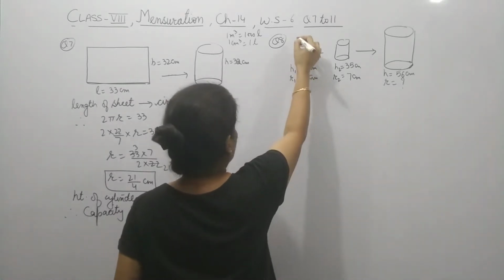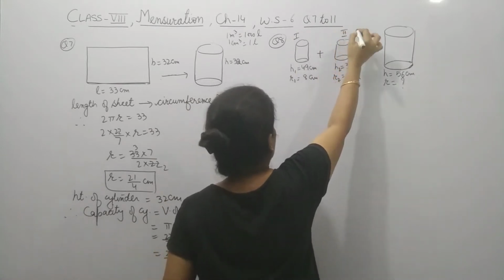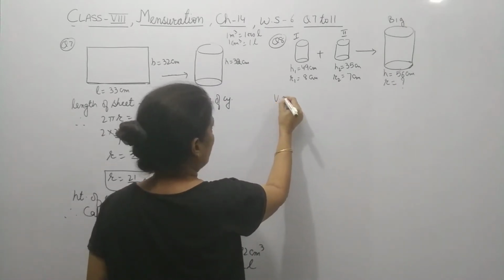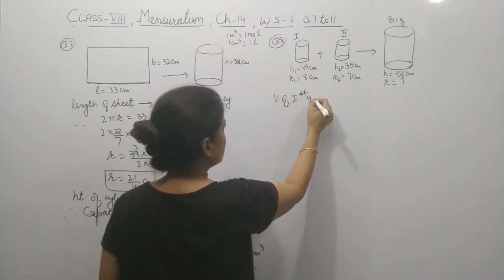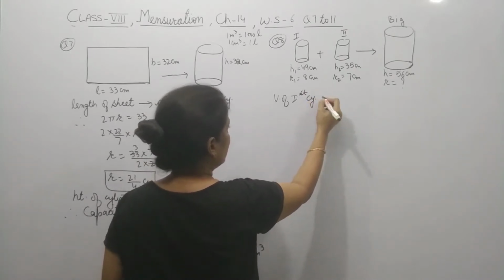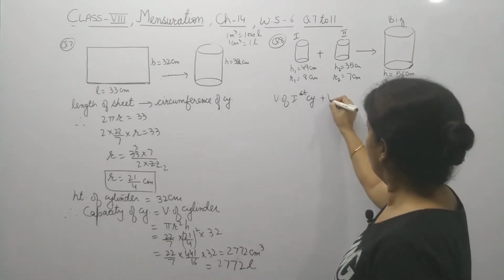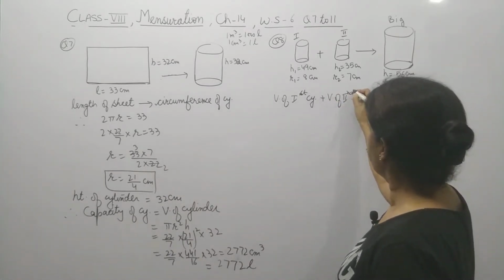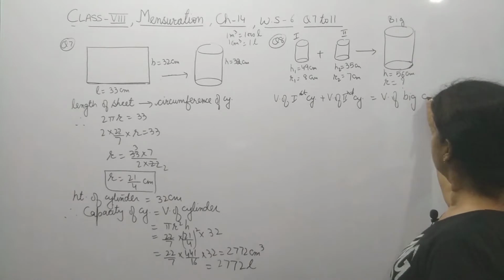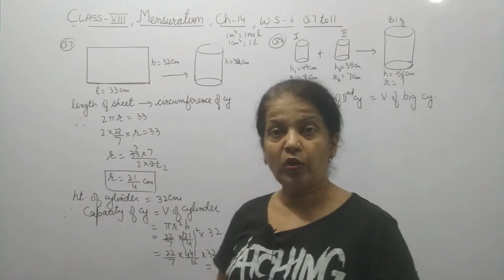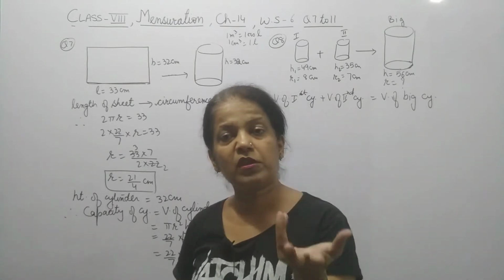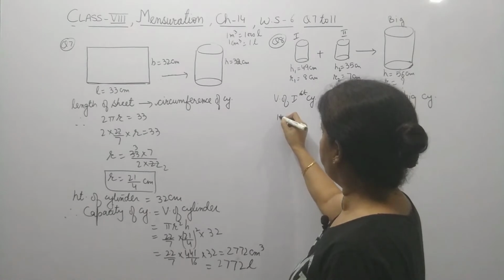Let it be the first cylinder, this is the second cylinder, and this is the big cylinder or third cylinder. So it means volume of first cylinder plus volume of second cylinder equal volume of big cylinder. That is the meaning. The weight will remain the same. So now apply the formula, pi.